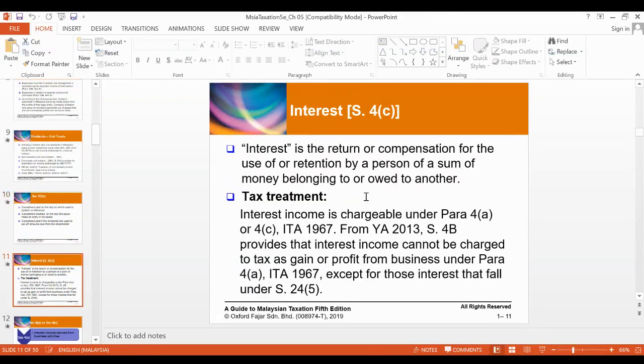Alright, next is interest, also under Section 4C. So interest is the return or compensation for the use or retention by a person of a sum of money belonging to or owed to another. And interest income is chargeable under paragraph 4A or 4C.